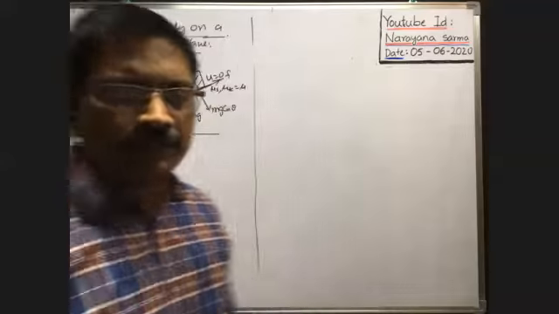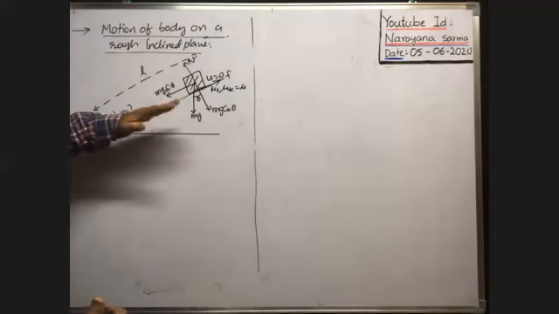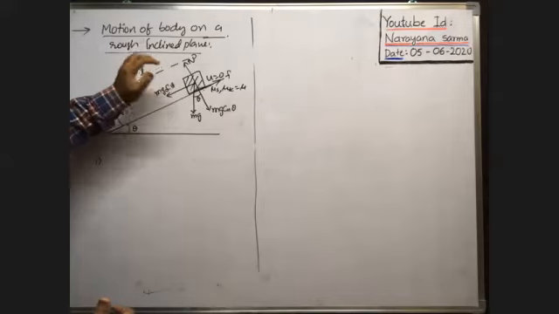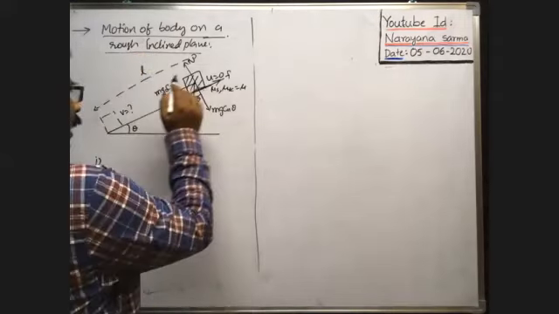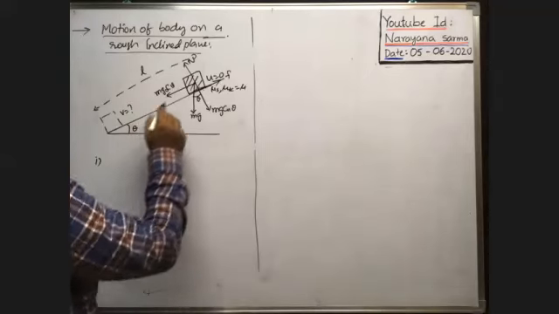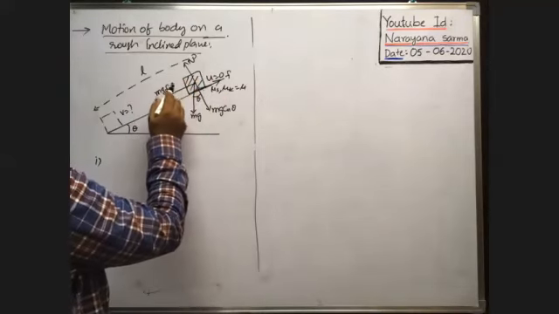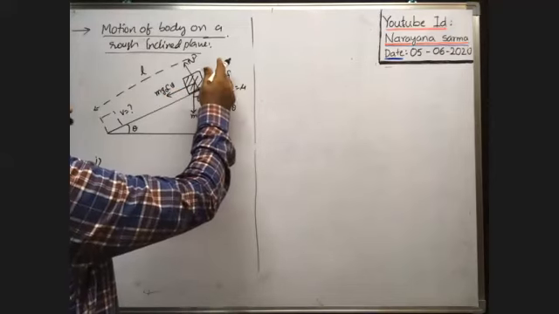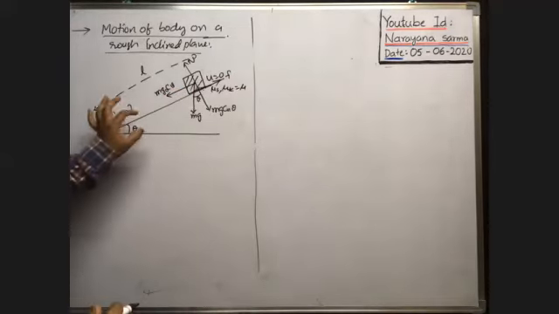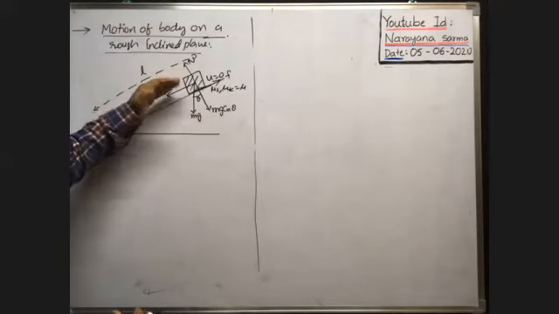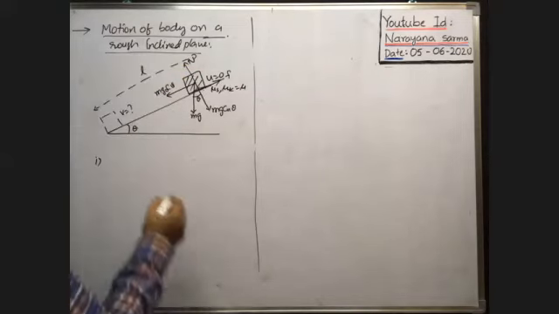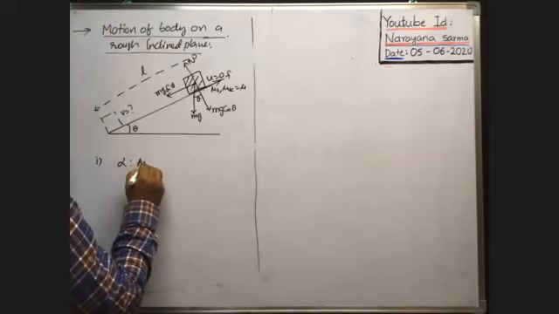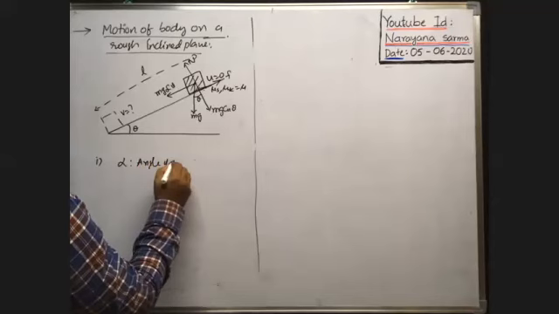Okay, all of you see. Here, when the angle of inclination gradually increases, mg sin theta increases. Then at one particular angle of inclination, the mg sin theta value equals limiting friction. That's why the body tends to slide. Such a particular angle of inclination at which the body tends to slide is called the angle of repose. Say alpha is the angle of repose.